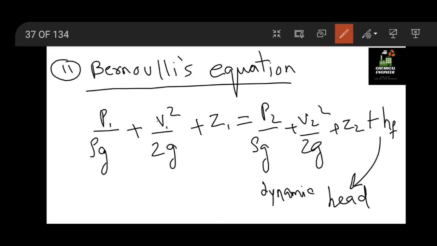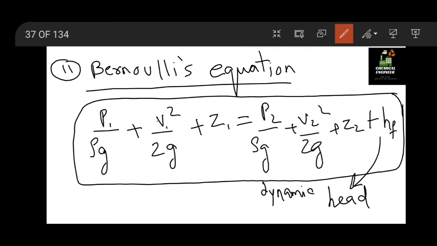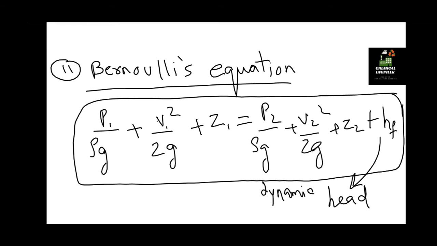Okay, so this is generally the dynamic head. This is the Bernoulli equation, which you should remember, as well as the different assumptions for Bernoulli's equation. This is equation 11. The video will be more than 30 minutes, so don't worry, I will try to cover less content and more direct content in part 2.